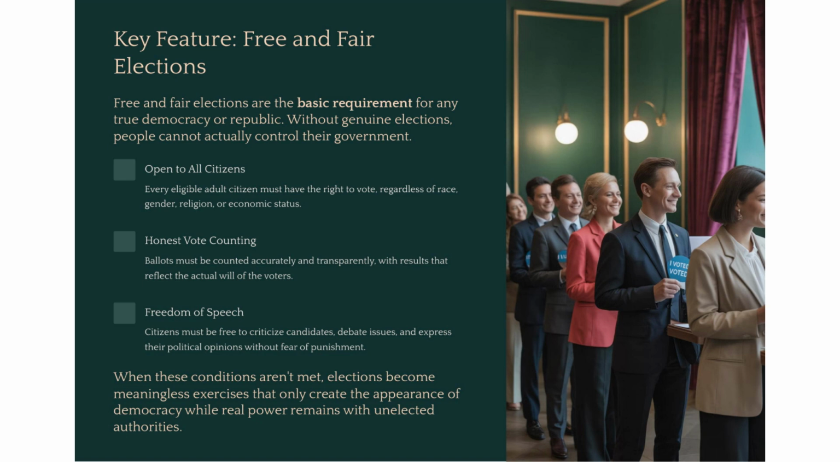One of the most essential ingredients for a successful democracy or republic is having free and fair elections. The word free means that every eligible citizen has the right to vote without being harassed or threatened. The word fair means that all votes are counted accurately, and that candidates can campaign and compete on an equal playing field. If elections aren't free and fair, the government loses its legitimacy, because the people didn't truly choose their leaders.